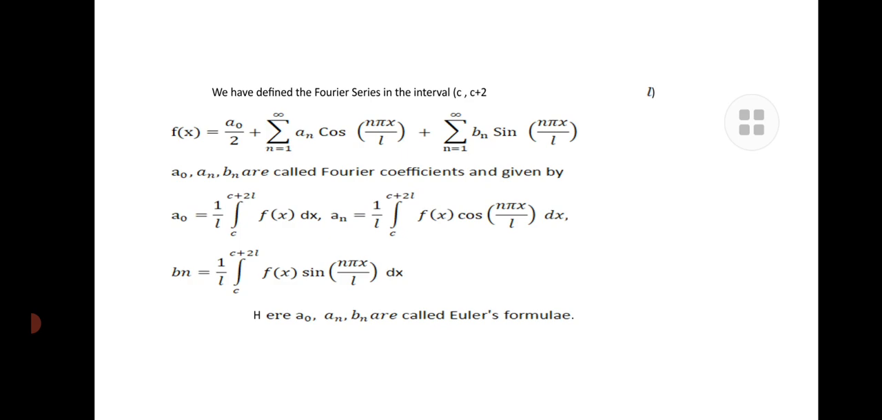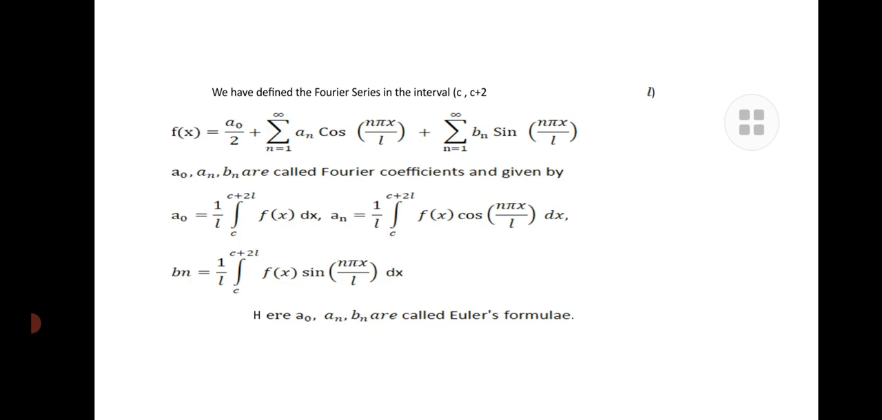As we know, the trigonometric series in the interval c, c plus 2l is f of x equal to a naught divided by 2 plus summation n equal to 1 to infinity a n cos n pi x divided by L plus summation n equal to 1 to infinity b n sin n pi x divided by L. If f of x defined in the interval c, c plus 2l satisfies the Dirichlet conditions, then it has the series of the form f of x equal to a naught divided by 2 plus summation n equal to 1 to infinity a n cos n pi x divided by L plus summation n equal to 1 to infinity b n sin n pi x divided by L, and it is called the Fourier series of arbitrary period 2L.